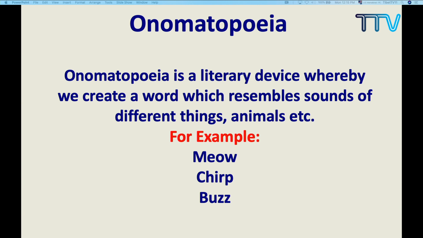So sometimes the poet uses these words which resemble sound. They do not come up automatically. These words are purposely put in his or her poem, because this is the device. This is again the tool which the poet used to make their poem very beautiful, very pleasant to our ears. You got it?